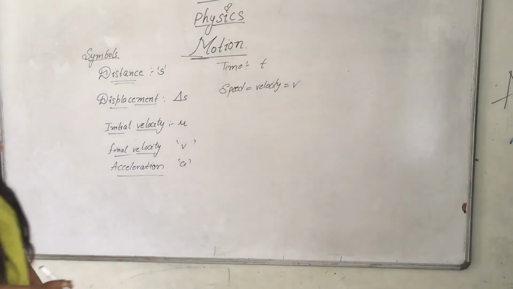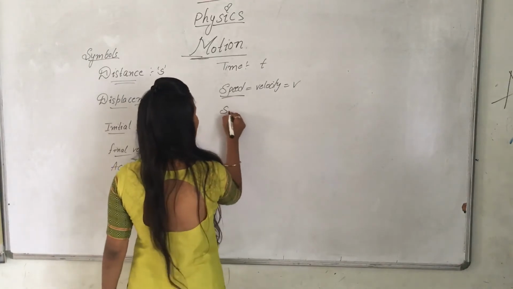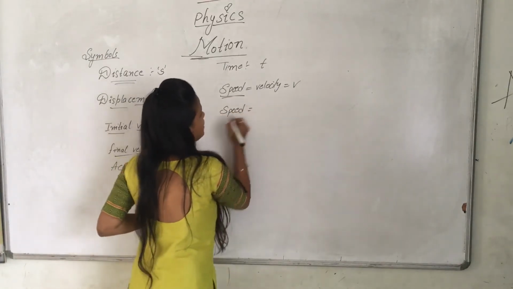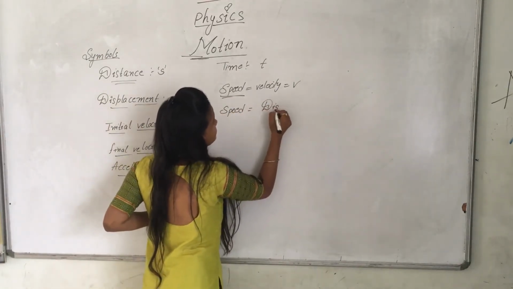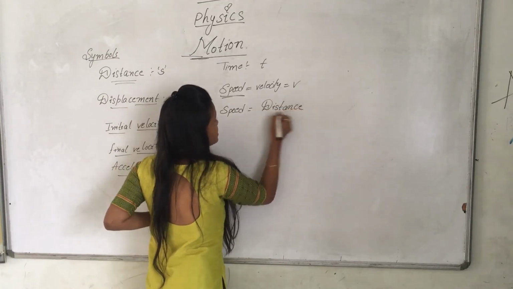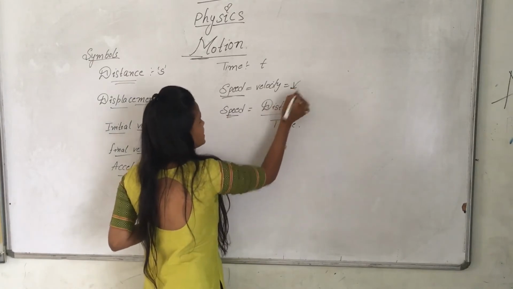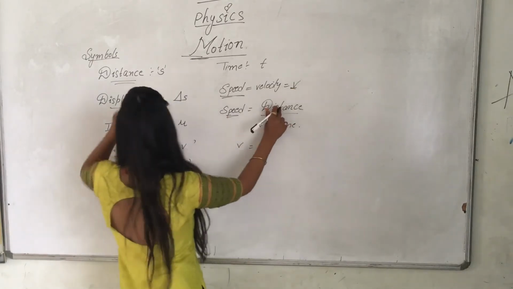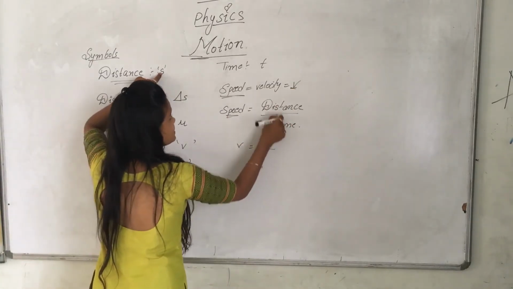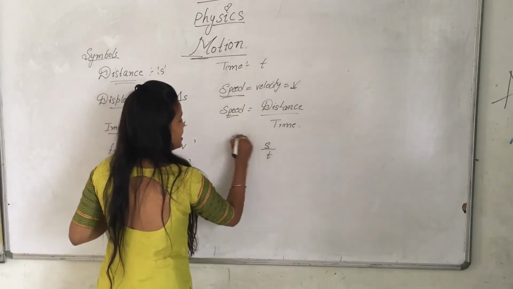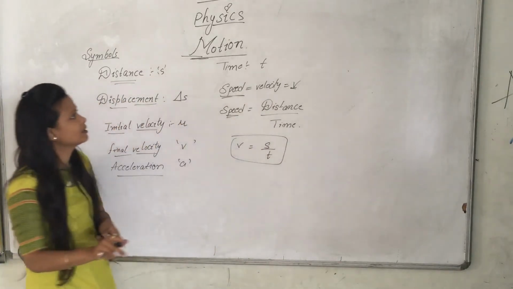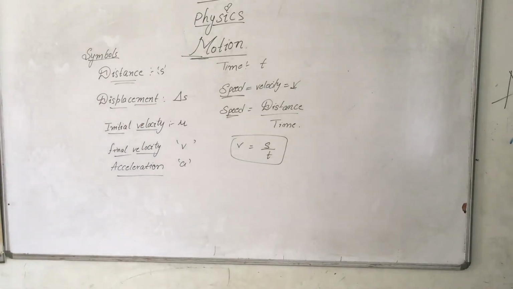So what is speed? The formula of speed I have said you before. Speed means distance by time. Am I right? Distance by time. Speed is represented as V, distance is represented as S, and time is represented as T. Can I write that V equal to S by T? You understood the symbols?